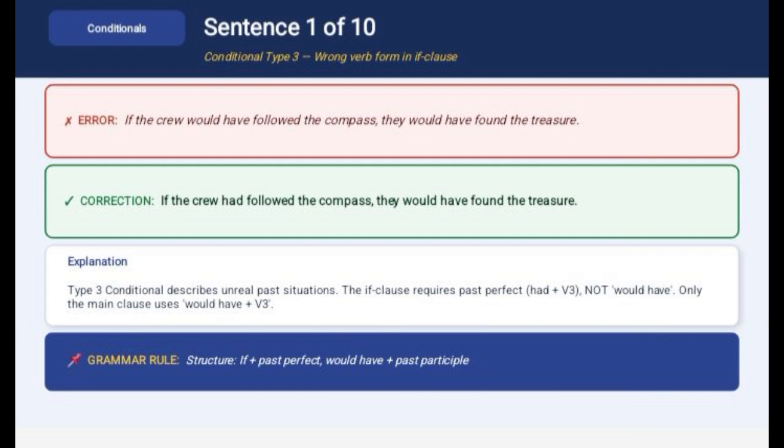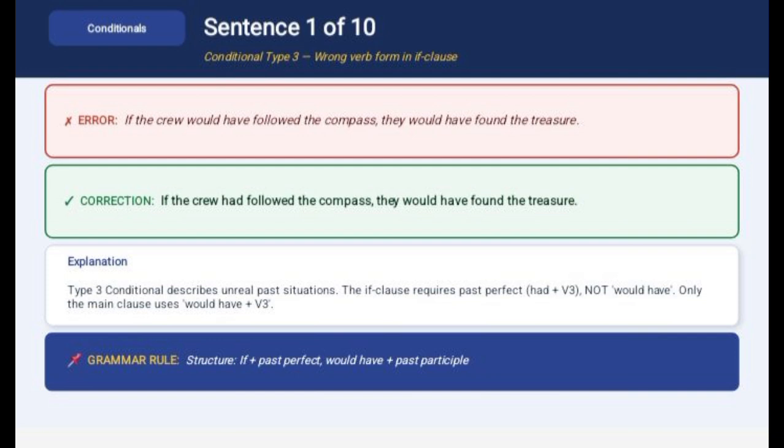The error sentence is: if the crew would have followed the compass, they would have found the treasure. So, what is the error here? The error is in the if clause. The phrase would have followed is incorrect in a type 3 conditional sentence. The correct sentence is: if the crew had followed the compass, they would have found the treasure.